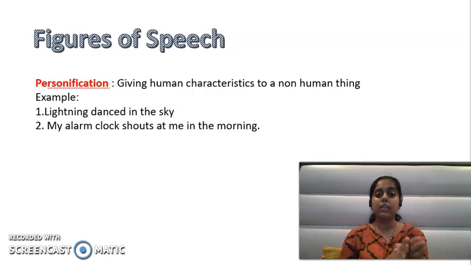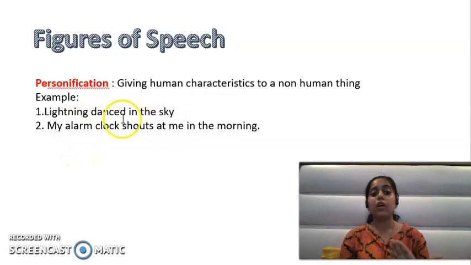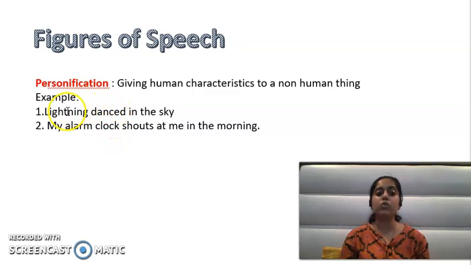That the sky is having lightning. Lightning जो है बिजली जो है वो हवा में आसमान में कड़क रही है. And how am I explaining that? That lightning is dancing in the sky. Humans dance, right? So I am giving human-like characteristics to lightning, to a non-living thing. That's why this is a personification.